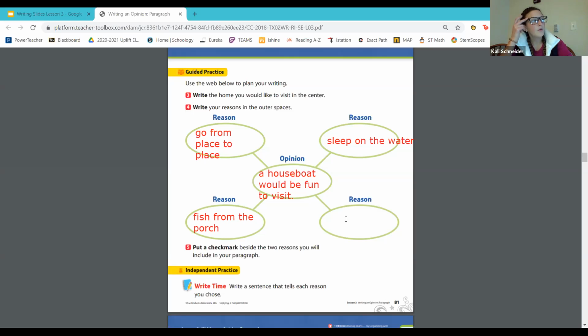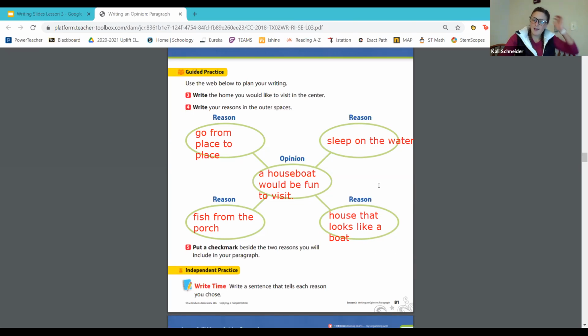And then thinking about what a houseboat looks like, I think it's pretty cool that it's a house that looks like a boat. Because if you look at a normal house, it's not a boat. So I think it's really cool the way it's shaped. So house that looks like a boat is another one of my reasons, okay? So I wrote some good reasons.